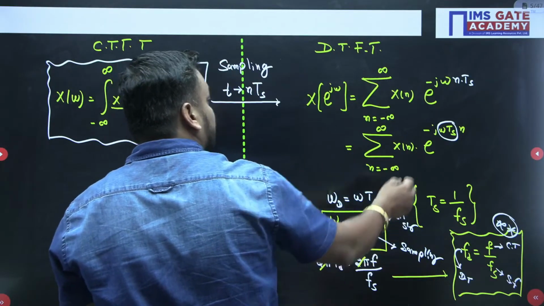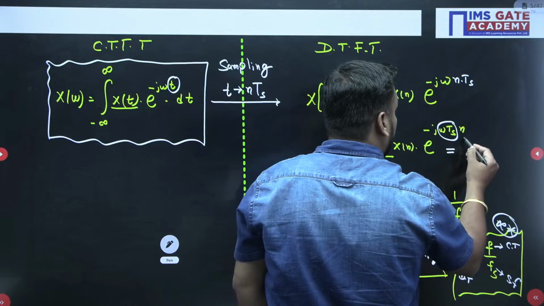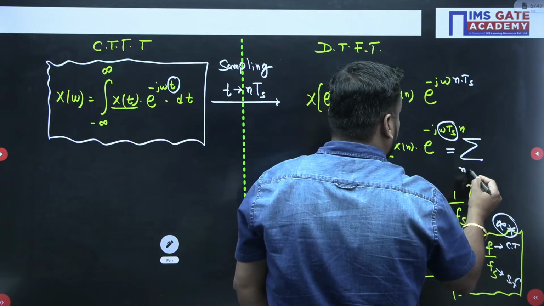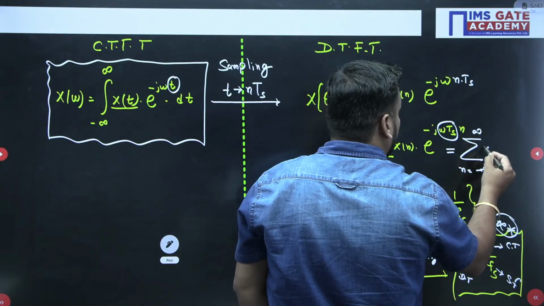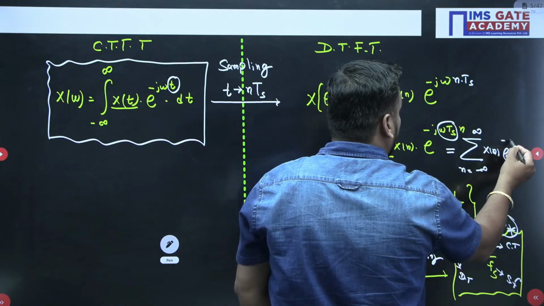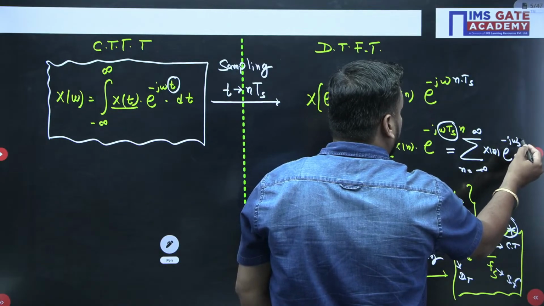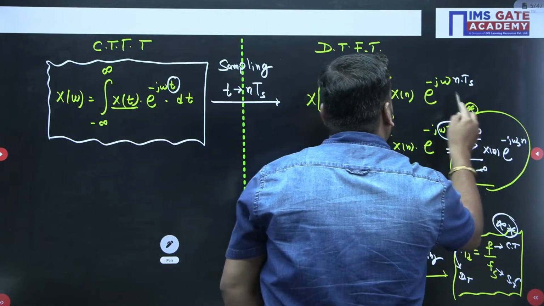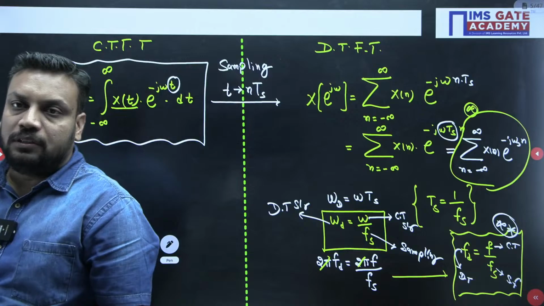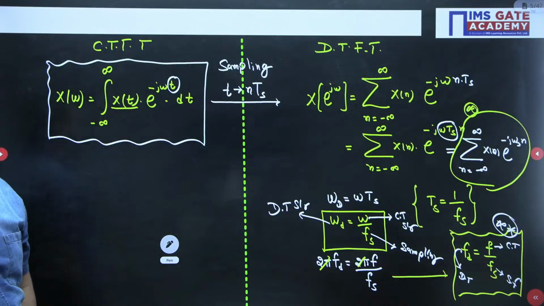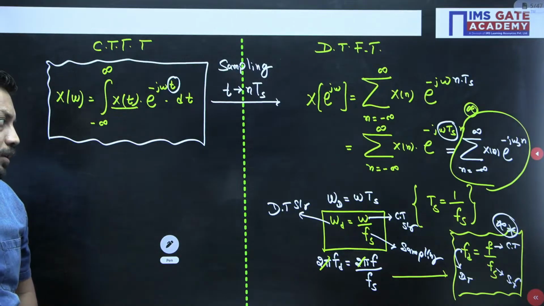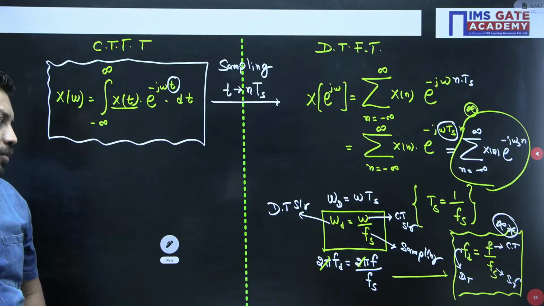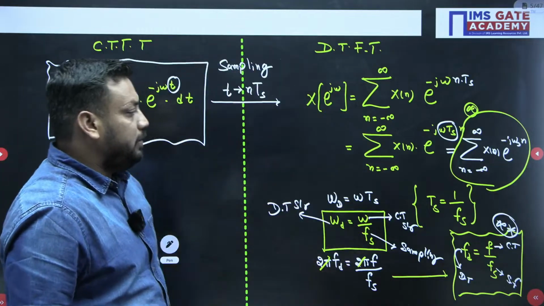Now students, if I replace this ωd, my formula will be written as the sum from minus infinity to infinity of x[n] e to the power minus jωd n. This is nothing but the DTFT formula. Just make it fast, guys. So this is my discrete time formula. Just complete this part, I'm just waiting for you.